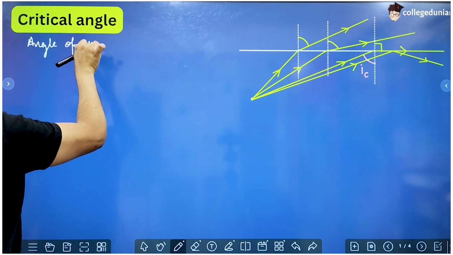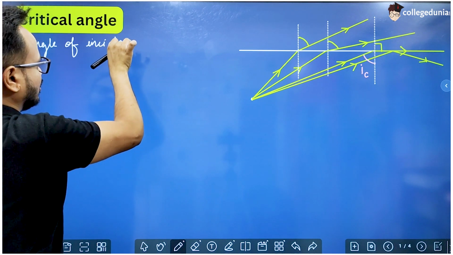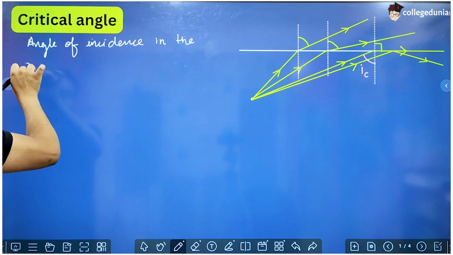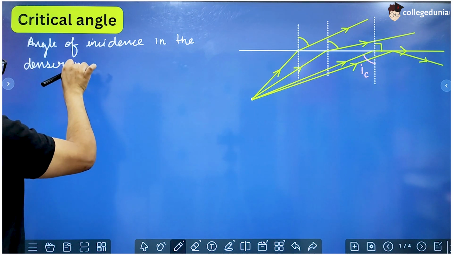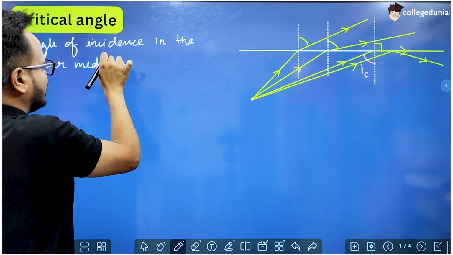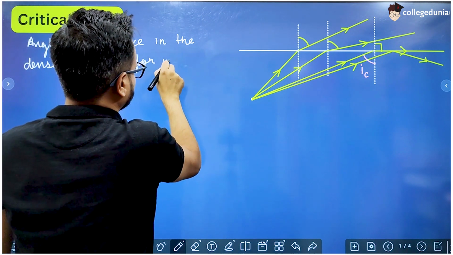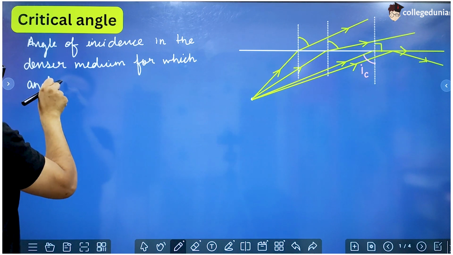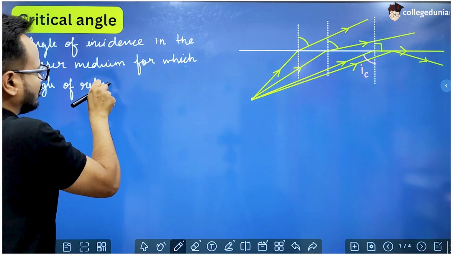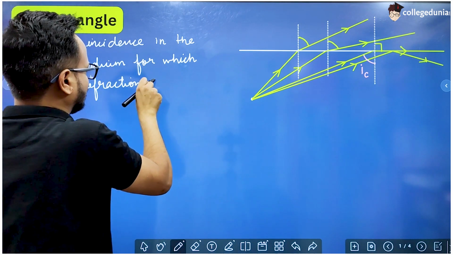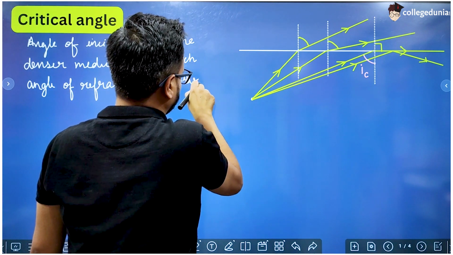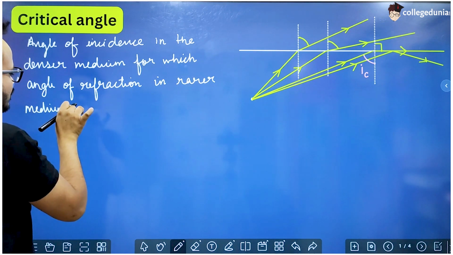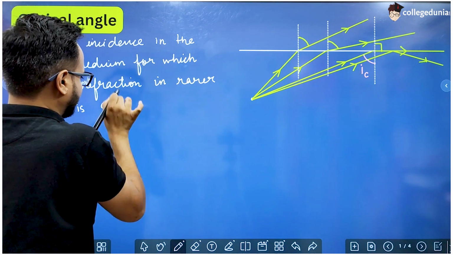Critical angle is the angle of incidence in the denser medium for which the angle of refraction in the rarer medium is 90 degrees, right?